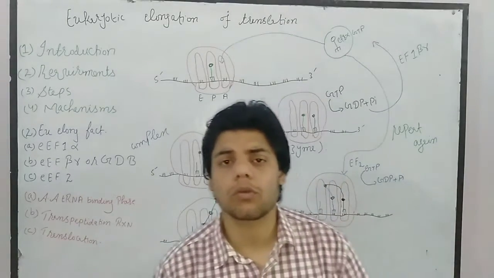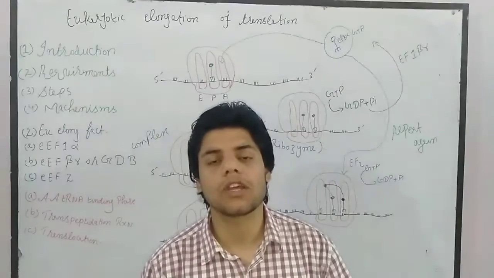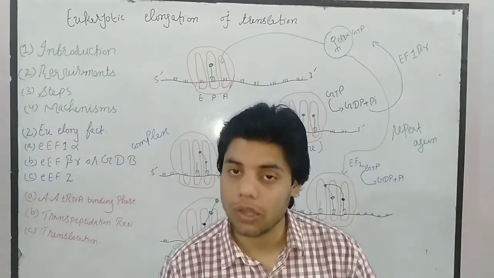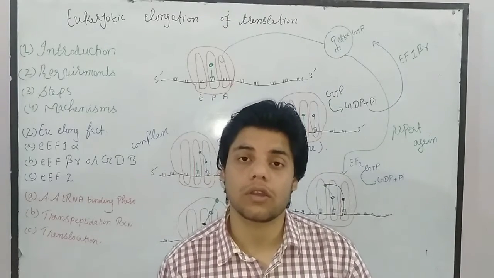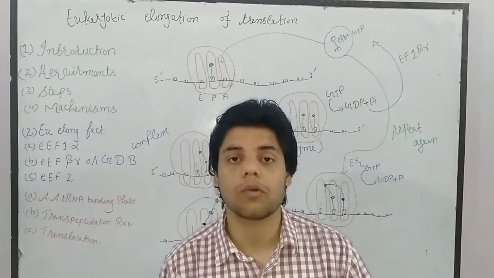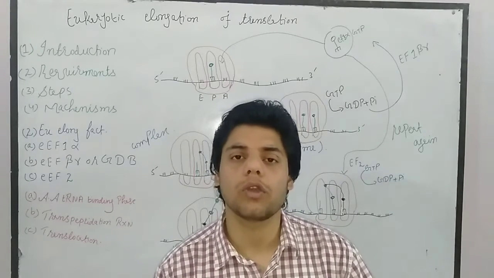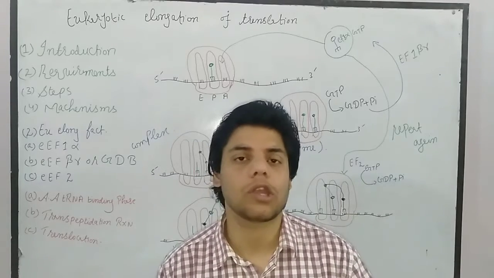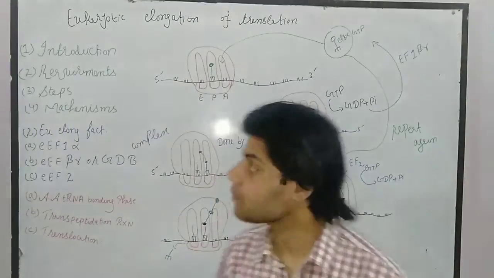Today in this video lecture we are going to talk about eukaryotic elongation of translation. Now in the previous video lecture, if you remember, we talked about the initiation of translation in eukaryotes, and before that we also talked about the requirements for eukaryotic translation. We also talked about the overview of eukaryotic translation. If you missed that video lecture, it is present on my channel. You can go back and watch it. Okay, so let's start.